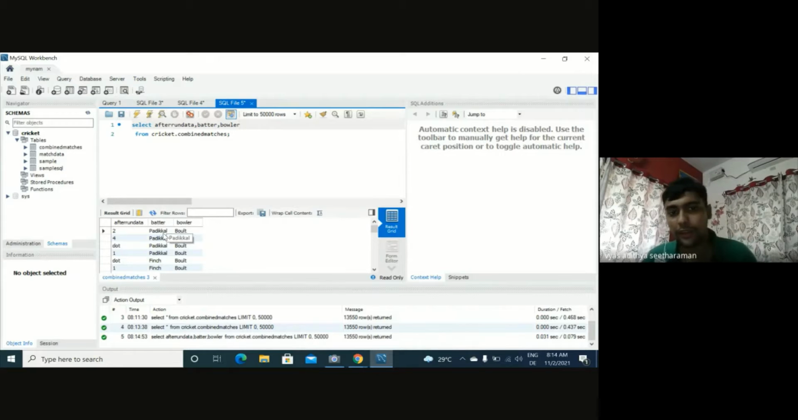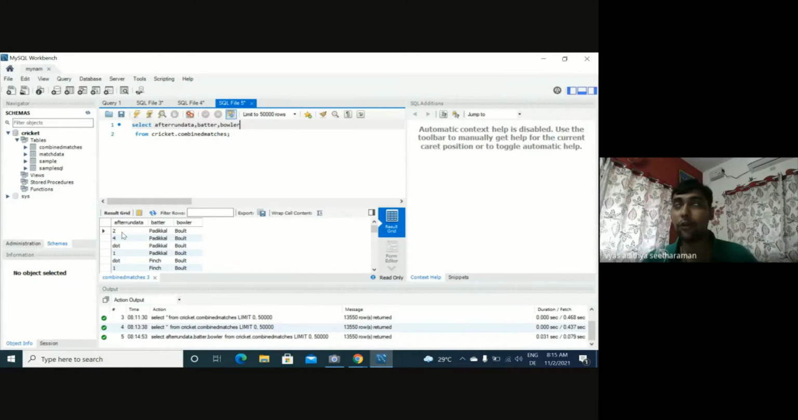So I see, for example, Padikkal was the batter for that ball, then Bolt was the bowler, and 2 runs were scored off it. Just a simple example. So what happens is, instead of selecting every column, you can also specify the columns you want to select by inputting the name of those columns, right? So this is the first step. Not selecting everything, but selecting only certain columns. Okay, so this is super. So far we are able to understand it perfectly.